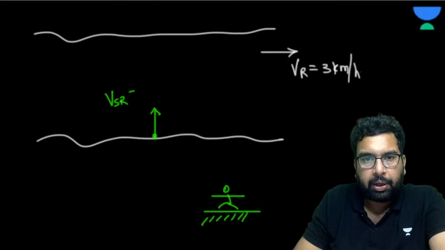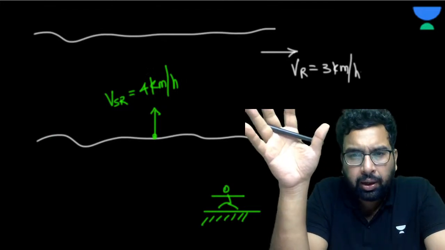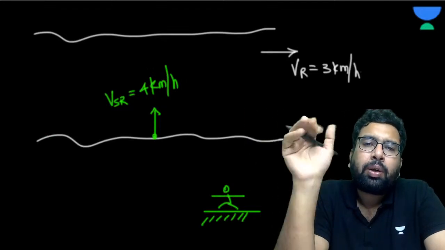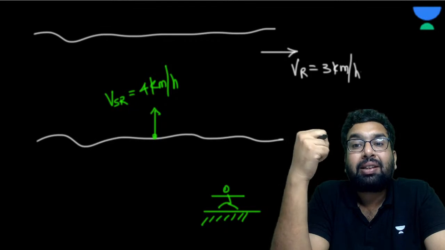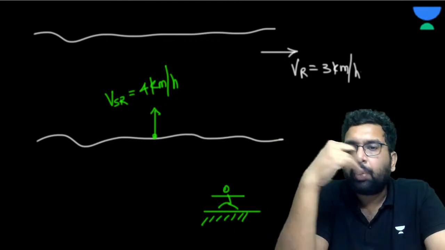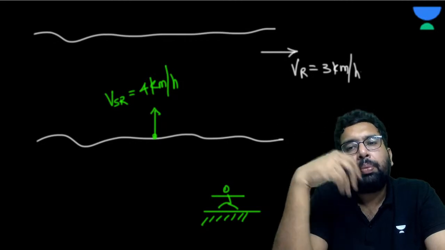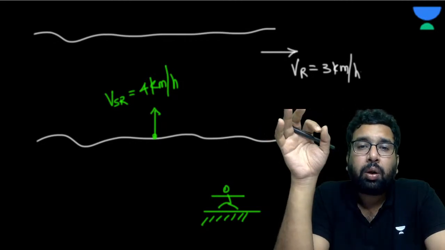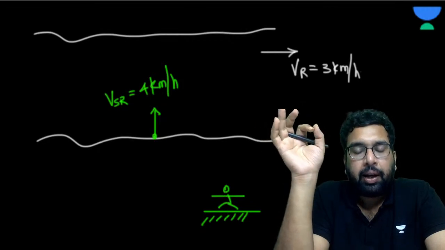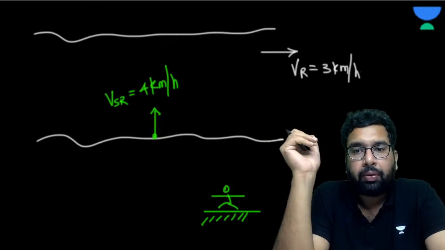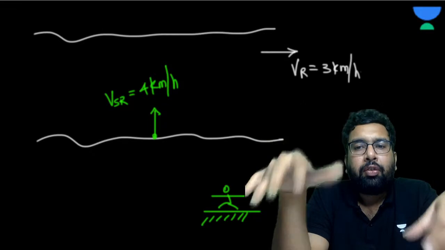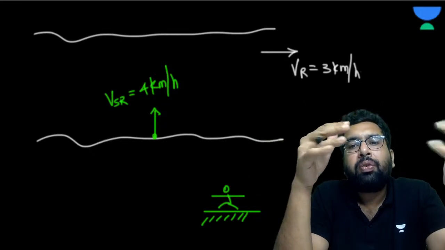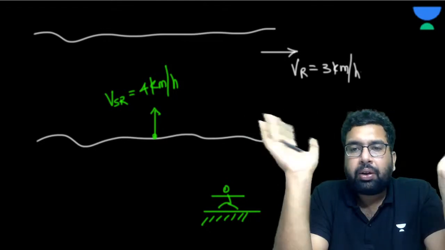Like for example, in this question, I said he is swimming at a velocity of 4 kilometer per hour. See, this is not a confusion. In books also they try to confuse you with this. They tell you that the velocity of swimmer in still water is 4 kilometer per hour. So now students think that this must be the velocity of swimmer with respect to ground. No, no, no. It is not the velocity of swimmer with respect to ground. It is basically the velocity of swimmer with respect to the river. Are you getting my point? So whenever they say that someone is swimming in the water with this velocity, that is the velocity of swimmer with respect to the river only.